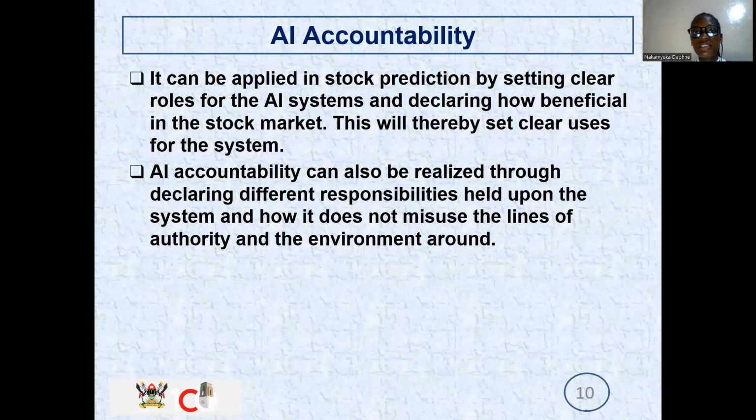This accountability of artificial intelligence is going to be applied in our project by setting clear roles for the system. We are going to declare how beneficial this is going to be in the stock market. So we are going to declare clear uses of our system and why we should own it. It should also be realized through declaring different responsibilities held upon the system and how it does not misuse the lines of authority and environment around.